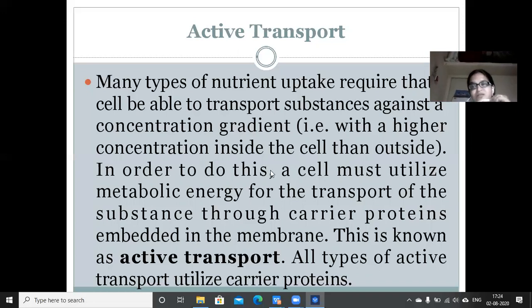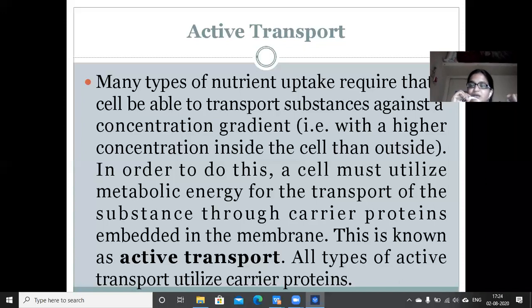So here the first thing you have to understand is, before active transport we have seen passive diffusion and facilitated diffusion. Diffusion means the movement of molecules from higher concentration to lower concentration. Here active transport involves the movement of molecules from lower concentration to higher concentration.